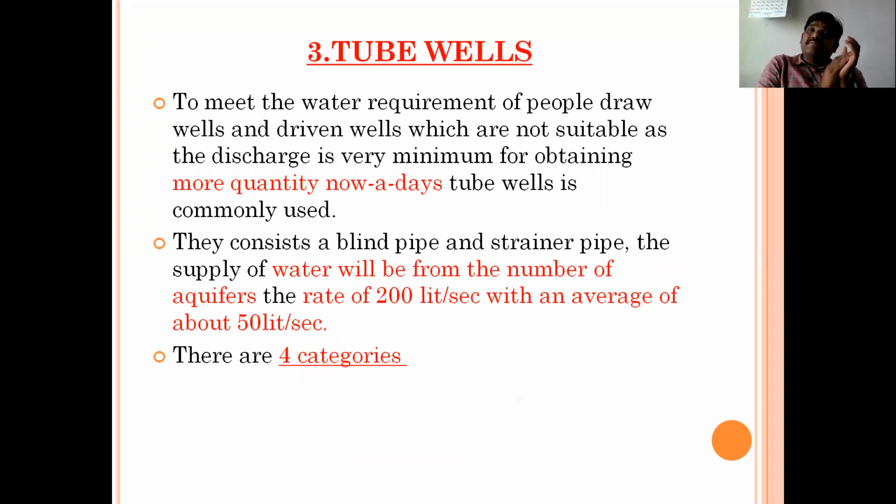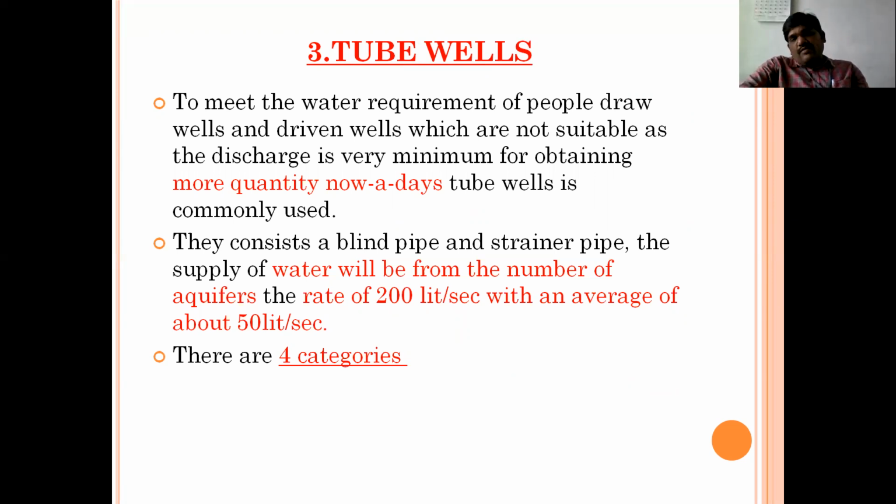Now you can imagine the performance of tube wells, whereas the percolation well capacity is only 20 cubic meters. Tube wells are playing a vital role nowadays where the quantity is huge.